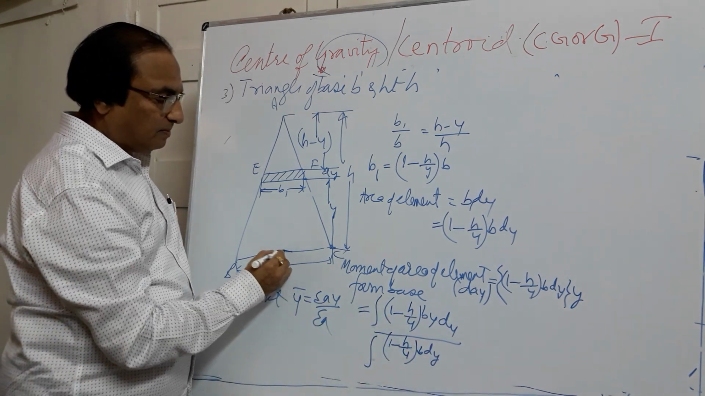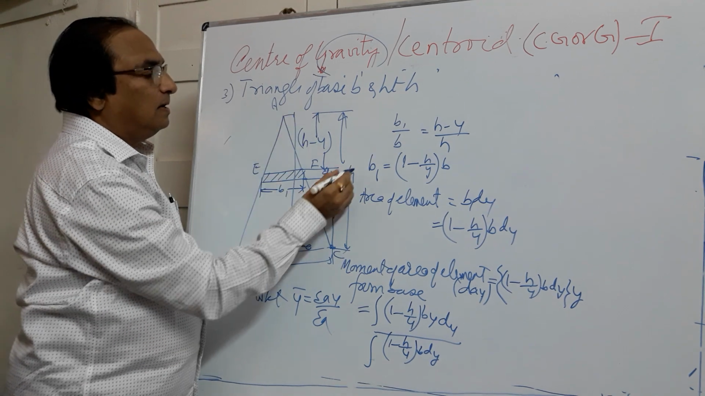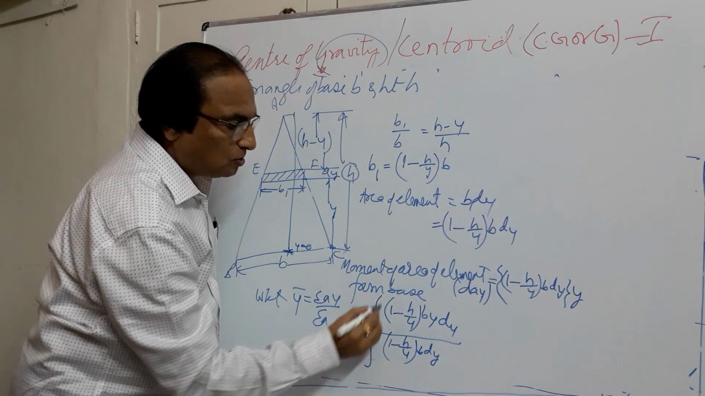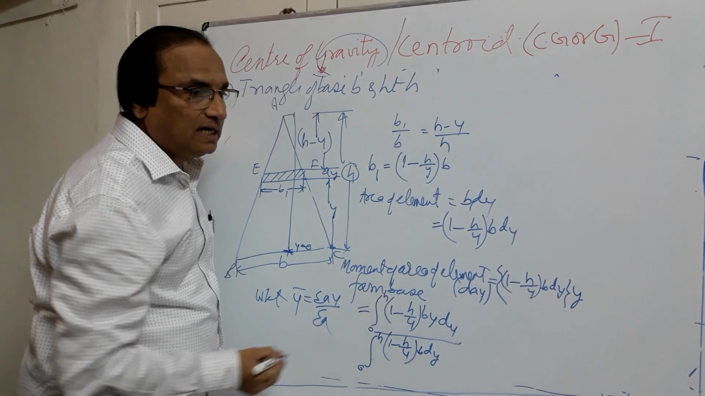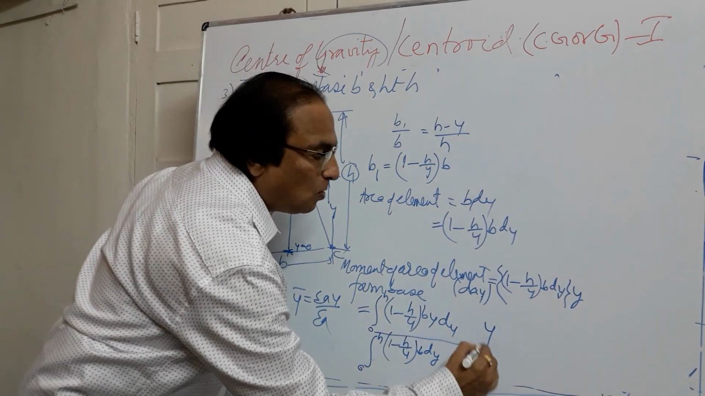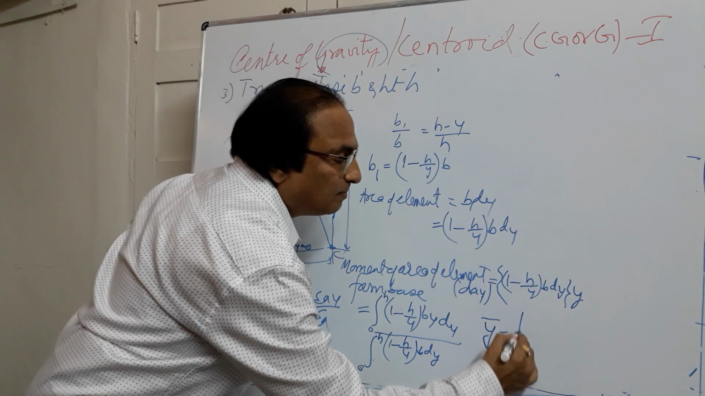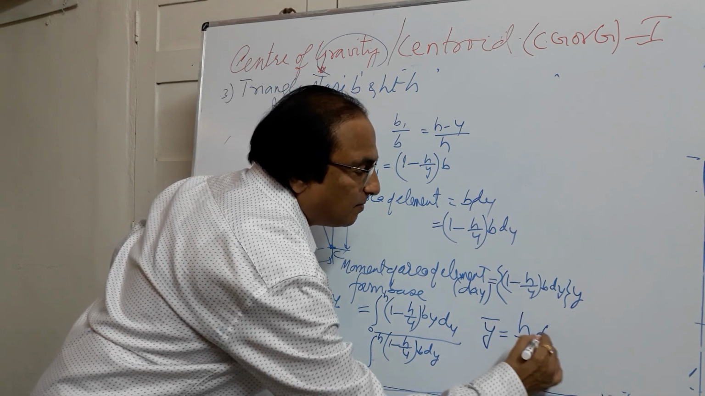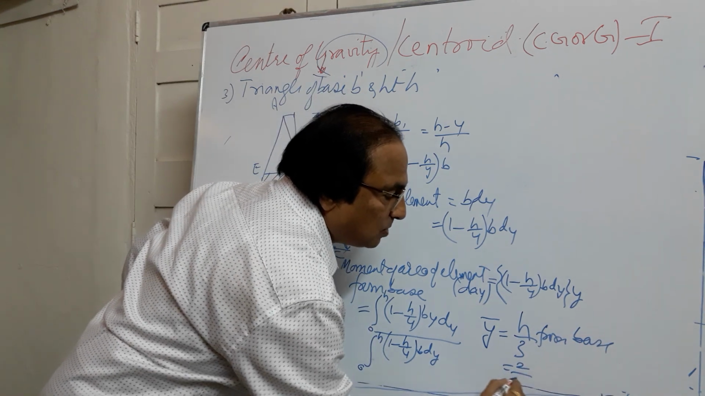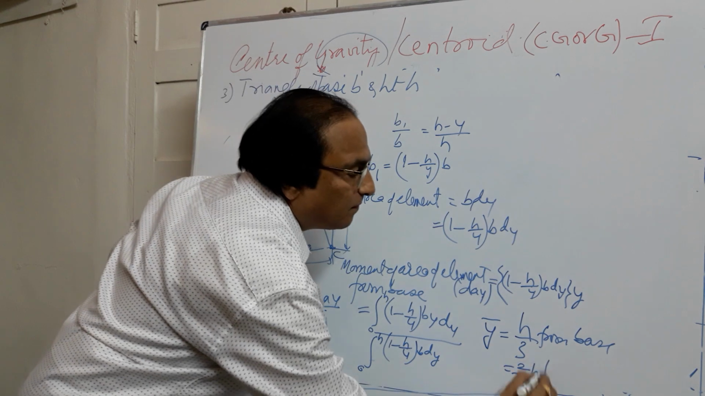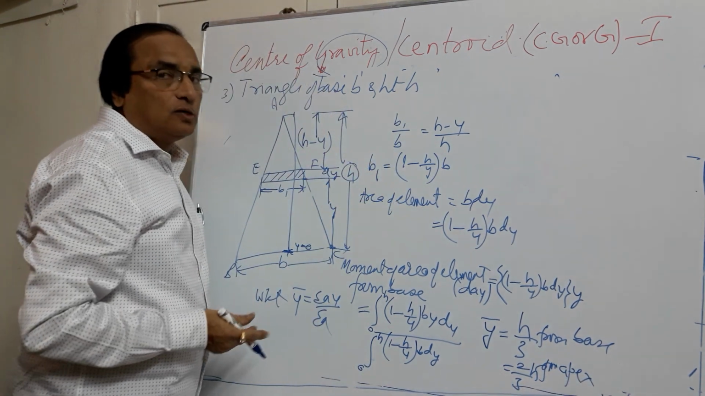We are measuring y from the base, so y goes from 0 to the height of the triangle, 0 to h. If you simplify and integrate this, you will find that y bar, the distance of the centroid of a triangle from the base, is h by 3 from the base, and from the apex it will be 2/3 of h. You can simplify this; it is available in the notes also.